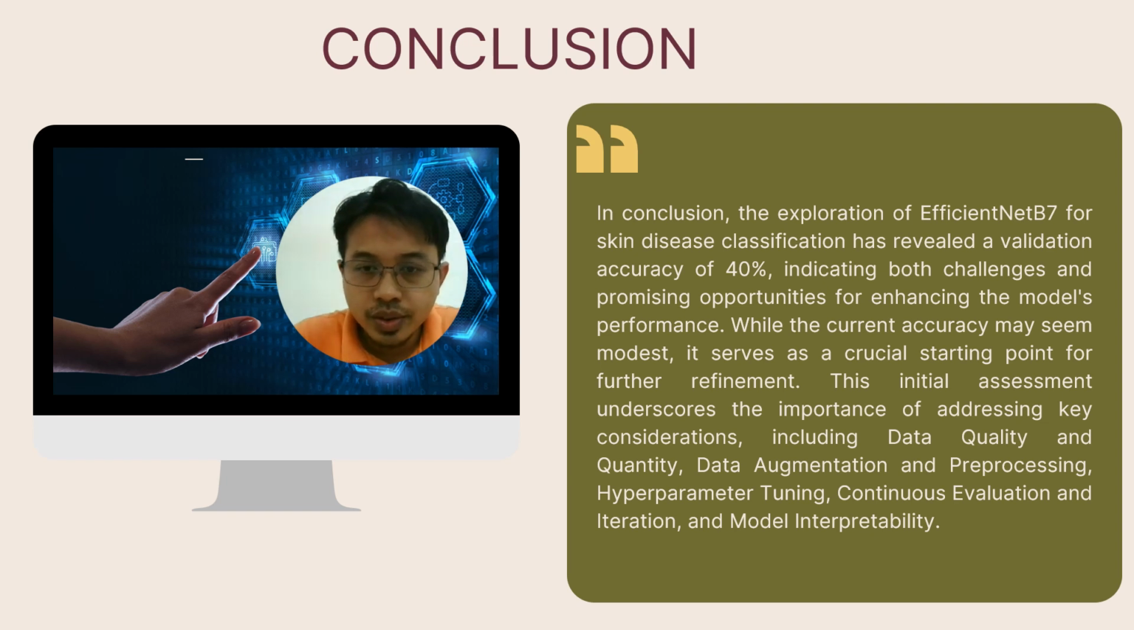Conclusion. In the conclusion, the exploration of version B7 for skin disease classification has revealed a validation accuracy of 40%, indicating both challenges and promising opportunities for enhancing the model performance. While the current accuracy may seem modest, it serves as a crucial starting point for further refinement. This initial assessment underscores important areas to address, including data quality and quantity, data augmentation, pre-processing, hyperparameter tuning, continuous evaluation and iteration of the model.